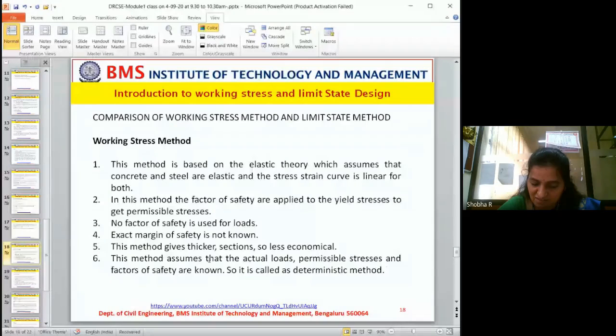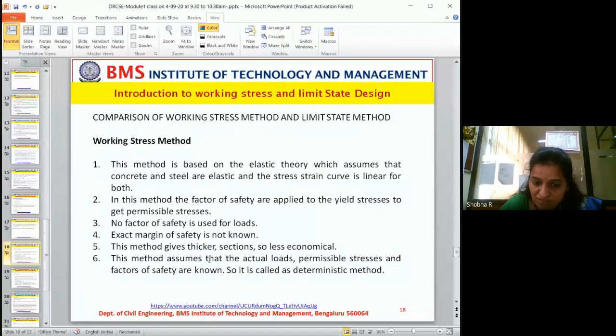Why am I talking about students? Because the students' weight on the floor is considered for the design of the slab, including the faculty, chair, table, everything. Now the same slab, if I design using the limit state method, I will multiply that load by 1.5.